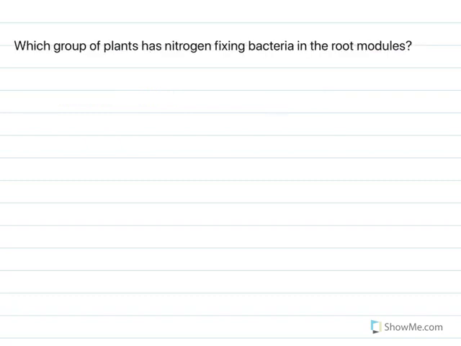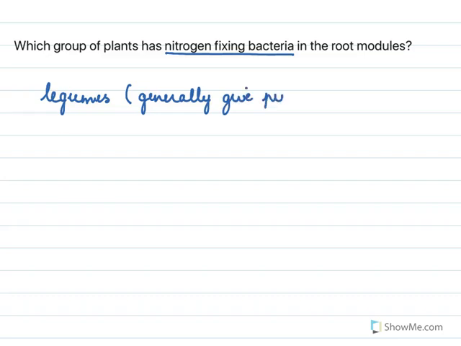Which group of plants has nitrogen fixing bacteria? And these are the legumes. These are plants that generally give us pulses. They are dicots. So they are called the leguminous plants, which have the nitrogen fixing bacteria in their root nodules.